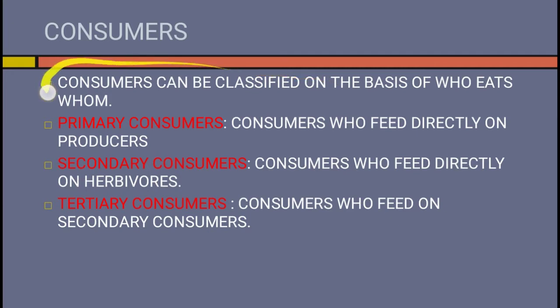Consumers can be classified on the basis of who eat whom. In that first one, primary consumers. Consumers who feed directly on producers. Examples are herbivores. Secondary consumers, consumers who feed directly on herbivores or primary consumers. Next is tertiary consumers. Consumers who feed on secondary consumers are called tertiary consumers.